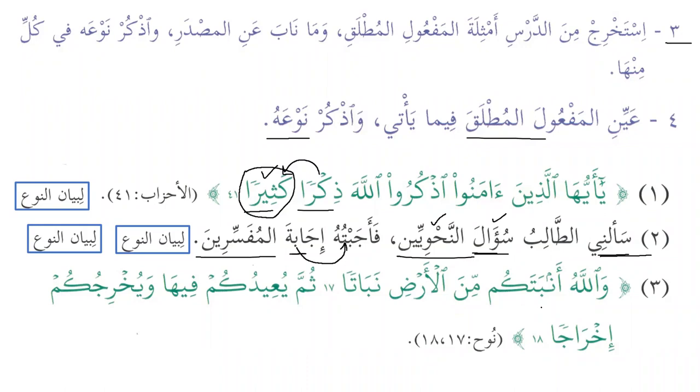Then we have wallahu ambatakum min al-ardi nabata thumma yu'idukum fiha wa yukhrijukum ikhraja. This is maf'ul mutlaq. Excellent, للتأكيد المعنى, the real masdar, أنبتناهم نباتا, and يخرجكم إخراجا, أخرج يخرج إخراجا. Right, so here we can see that this is used for للتأكيد المعنى.